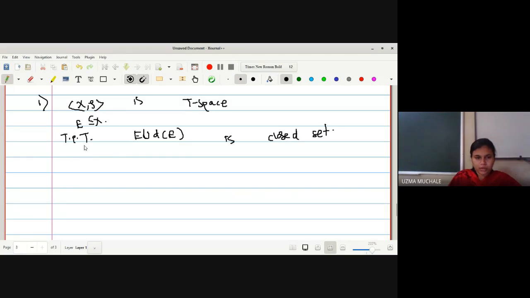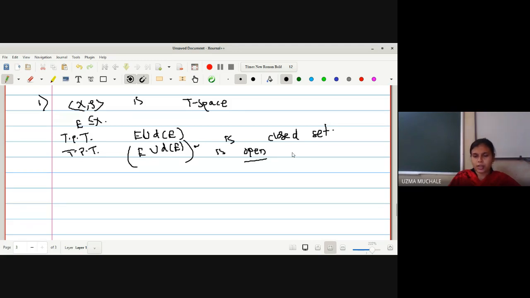So we have been provided that (X, tau) is a T space, and E is any subset of X. To prove that E union derived set of E is a closed set, that is to prove that the complement of E union derived set of E is open.